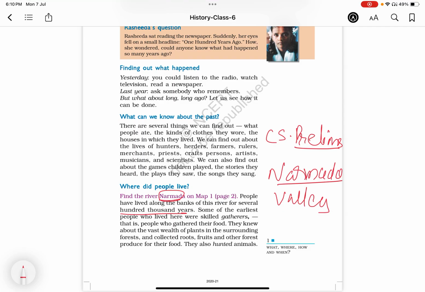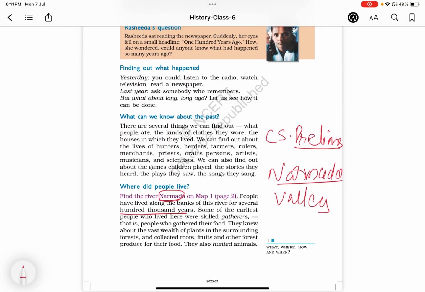The other examples are the Bhimbetka region, Hunsgi Valley, and all. They are the direct places where the earliest people resided in India.